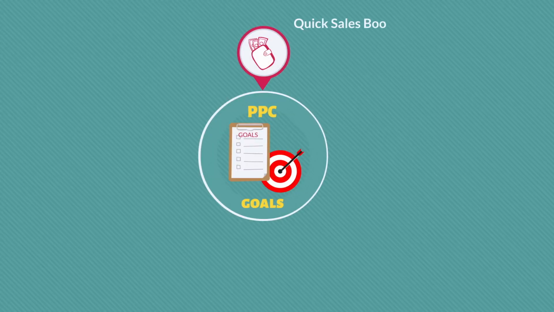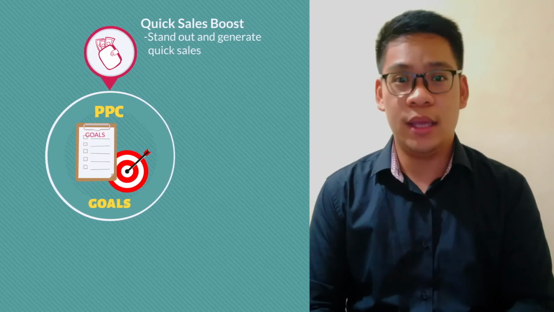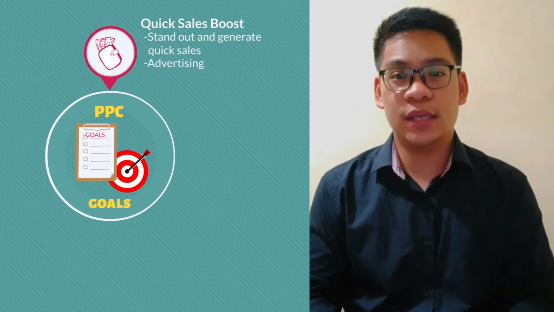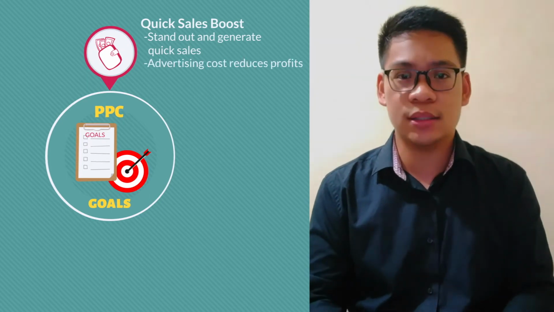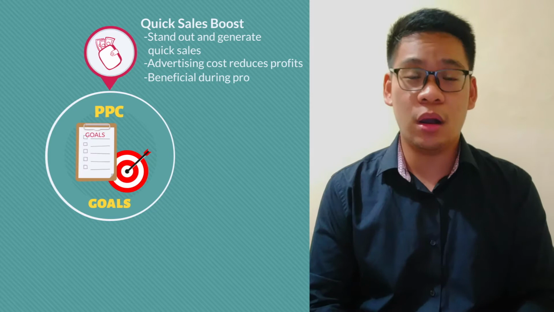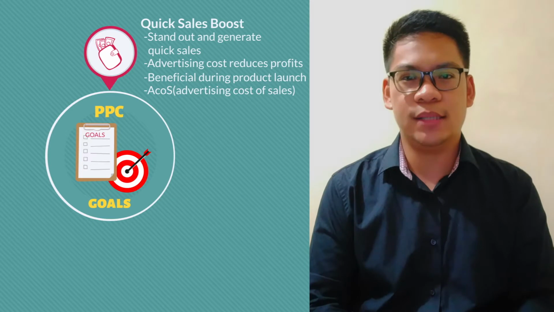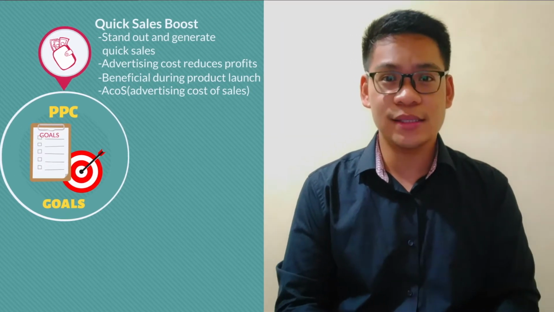Here are 4 main ways PPC campaigns can help achieve advertising goals. 1. Quick sales boost. The first advantage is that there will be sales generated directly from the campaigns. To stand out among the sea of products that are displayed on the Amazon platform, the seller can use the power of PPC advertising to make his products more visible. While these types of sales may not be as profitable because of the advertising costs involved, they can still be beneficial. This is especially true during the product launch phase. The metric used to measure the cost performance of PPC advertising is known as ACoS. We will touch on this a little later.